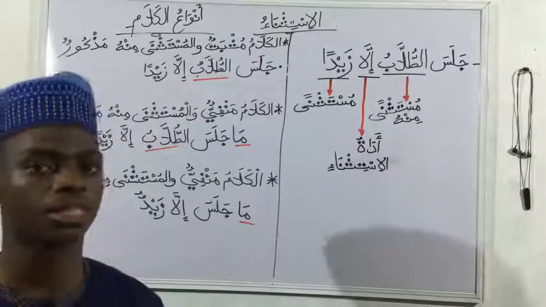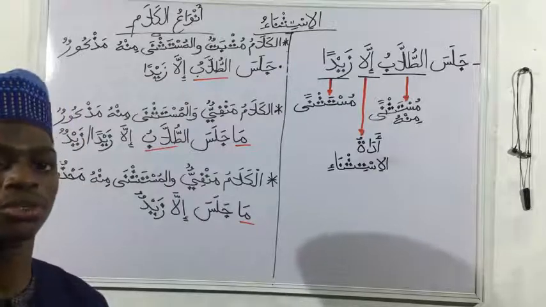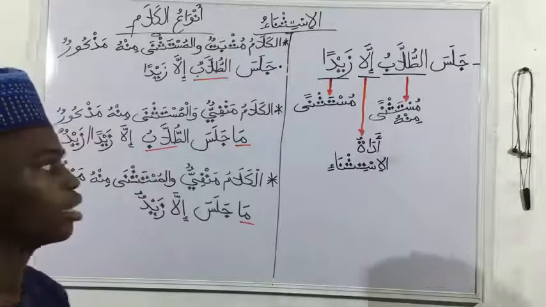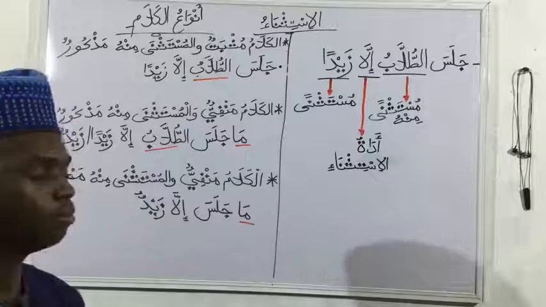So it is because of the mustasna that we are actually creating this topic. So take particular note of the ahwal, that is the different states of the mustasna, as we move on. So the mustasna is the excepted entity.